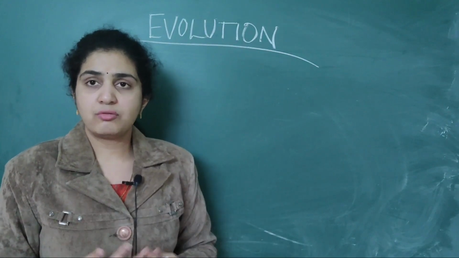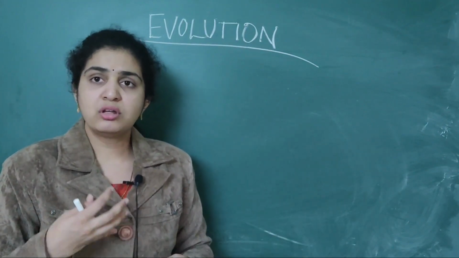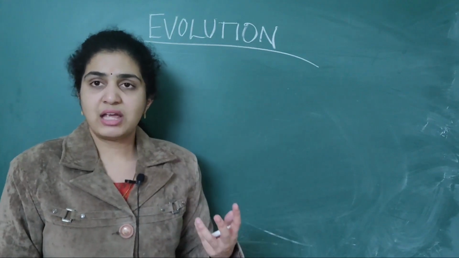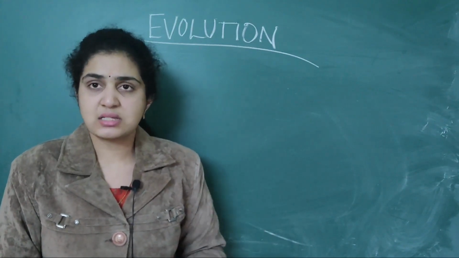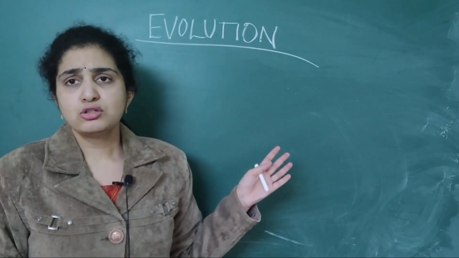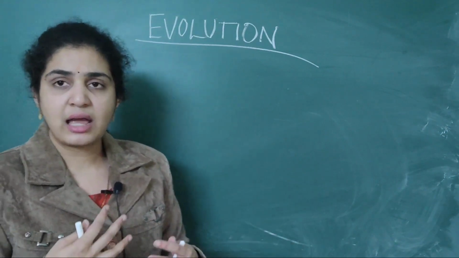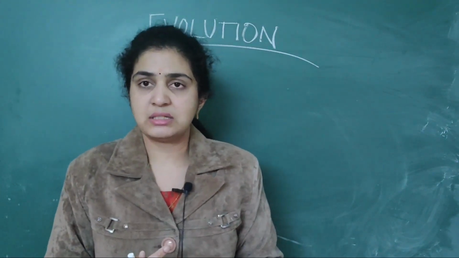But due to the fossils and the numerous evidences we have discovered, we are able to understand it. So evolutionary biology is the study of the life forms of the earth.